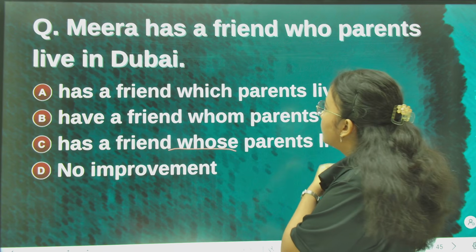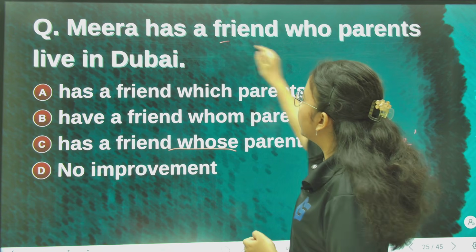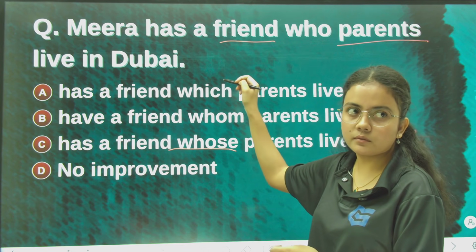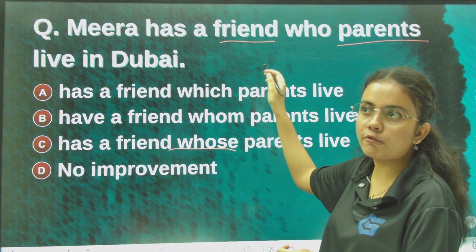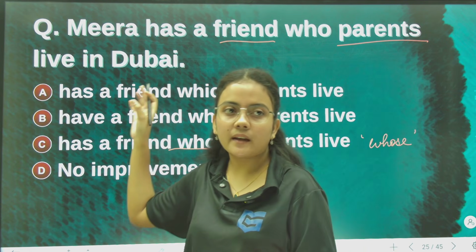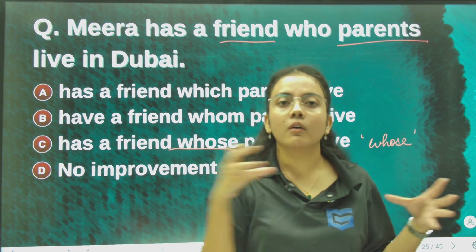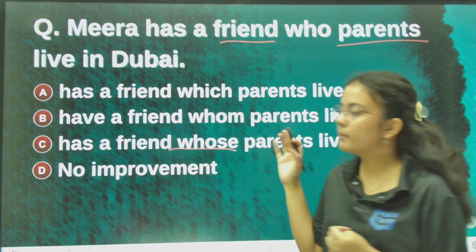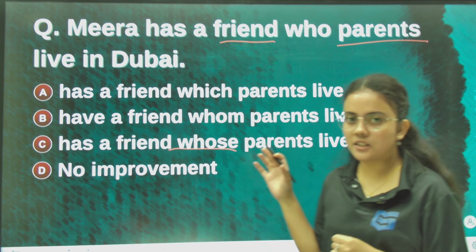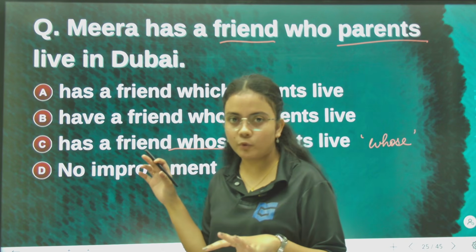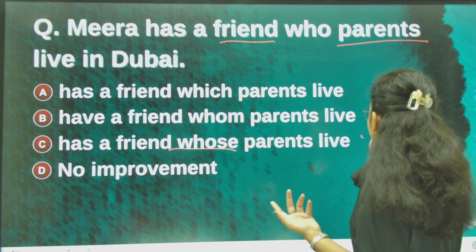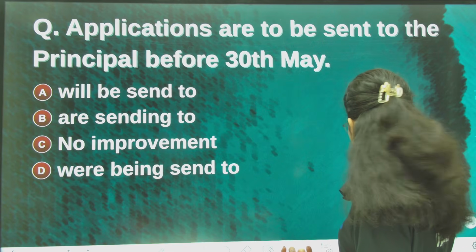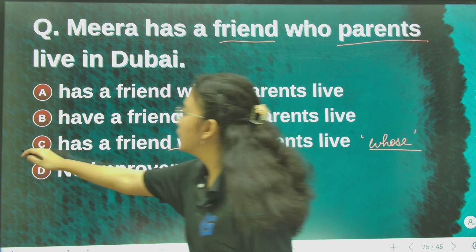Okay, so a relationship has been established here between friend and parents, a relationship of belonging. Who do the parents belong to? Meera's friend. So we use the possessive form of who, which is whose. Whose parents live in Dubai. So this is the correct answer.